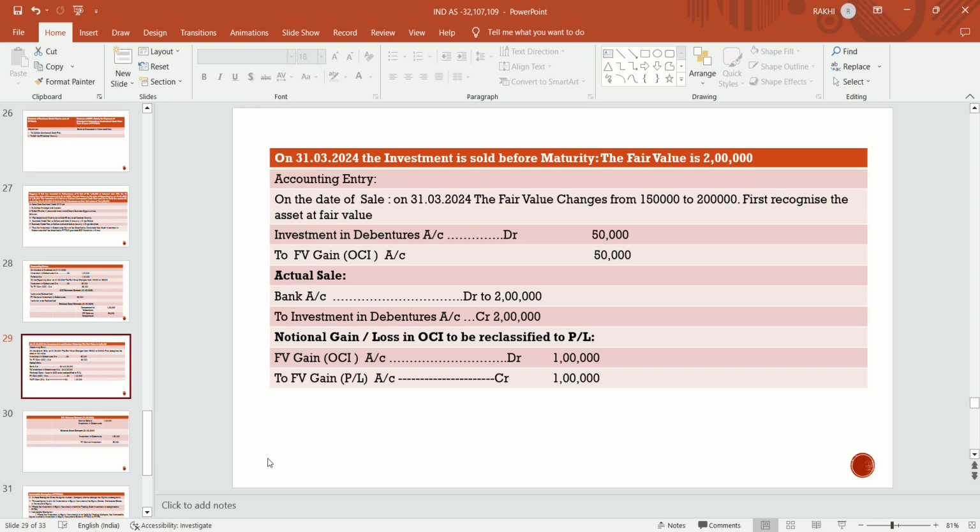Any actual gain is to be transferred from fair value OCI, the notional gain, to the profit and loss.